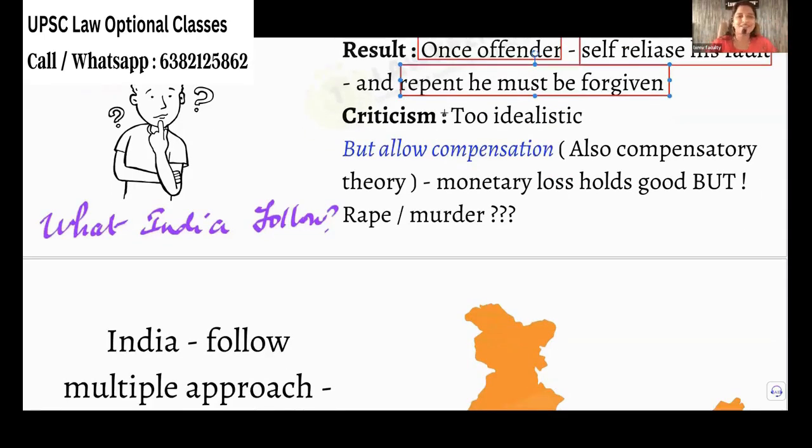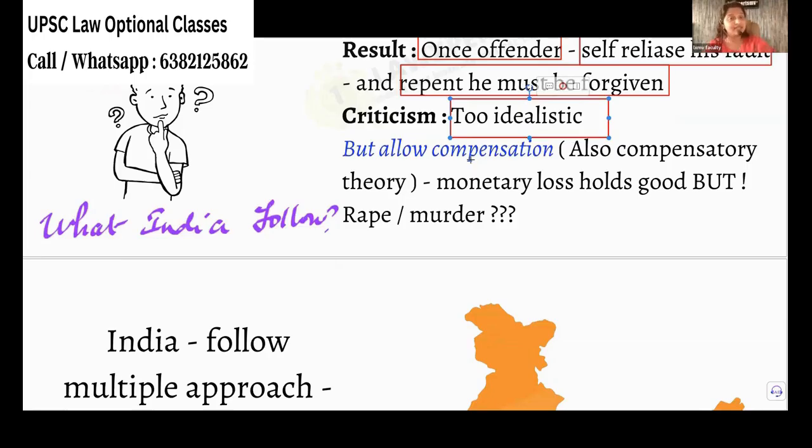What is the criticism here? It is too idealistic. Who can follow this? I cannot follow this; I'm just a human. If you do something wrong, I'll be upset. I cannot just let you off the hook. Certain small wrongs and moral wrongs, to a certain extent, we can forgive. But what about an offense that is very serious? So it is too idealistic.